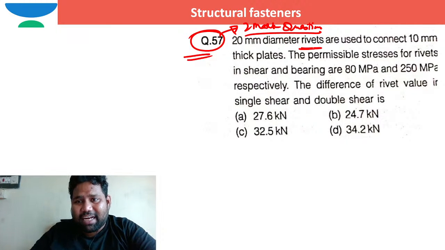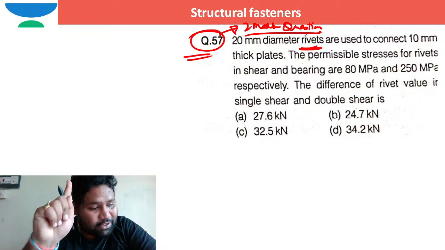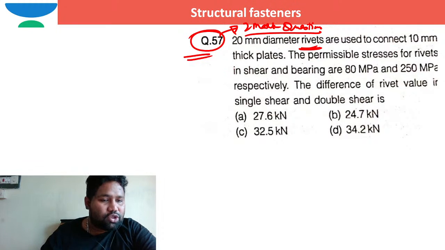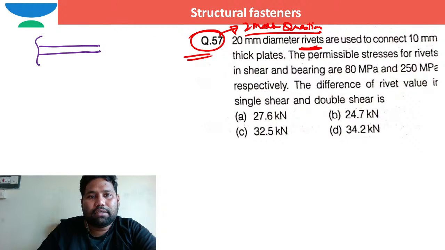diameter. See, understand, these are rivets. Rivets are used to connect 10 thick plates. So to connect 10 thick plates, we are using 20 diameter rivets. The nominal diameter is 20 millimeter.